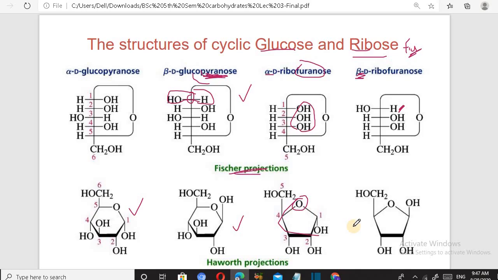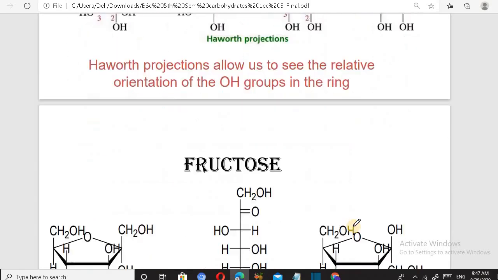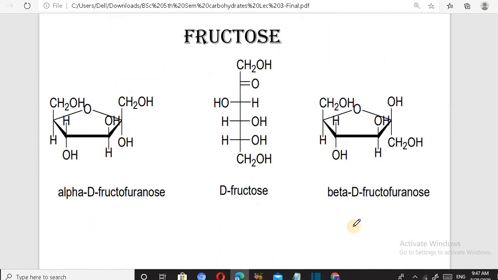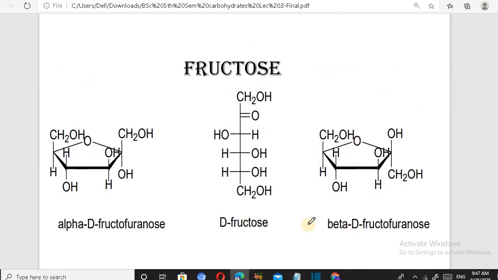Similarly for fructose, this is the open chain structure. In this, this carbon forms a bond through oxygen and forms a ring, giving furanose ring structures.